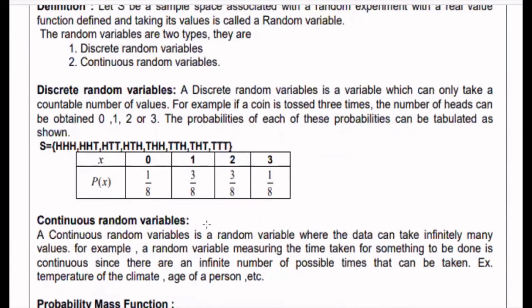Next, coming to the continuous random variable. A continuous random variable is a variable where the data can take infinitely many values. For example, a random variable measuring the time taken for something to be done is continuous, since there are an infinite number of possible times that can be taken. Another example is the temperature of a climate, which cannot be recorded exactly, and the age of a person. These are all considered continuous random variables.